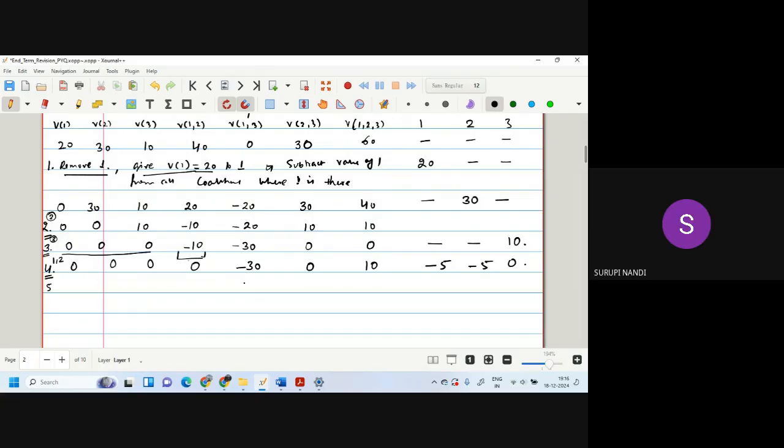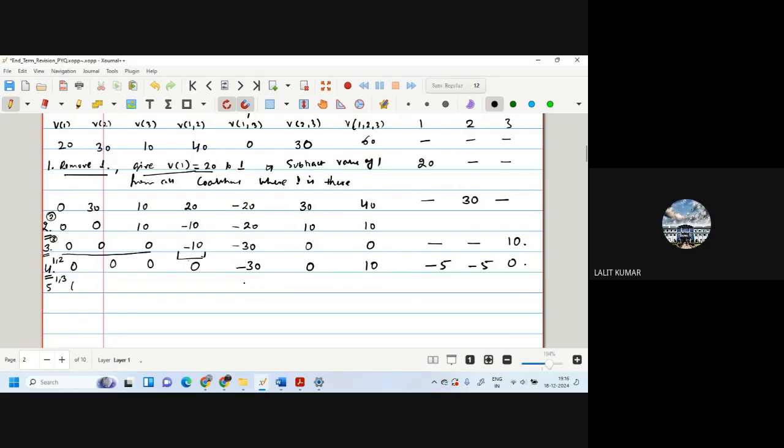Then for V13, it will stay as minus 30, because there was no effect of V12 on V13. Okay, so only when they occur in a pair, that is when we subtract. It's not like since 1 is there, we can subtract minus 5. No. So that's why we have done individual first, then pairs. Okay, now we come to V13.